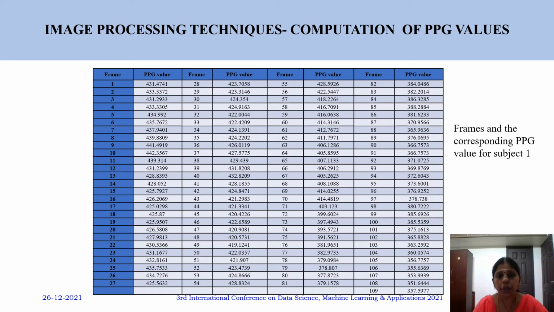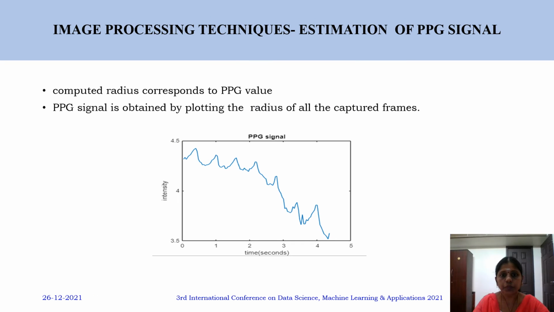Here the PPG value covers the maximum intensity, since our blood flow is going to be in a pulsatile fashion. So from those radius values, or the PPG values, we try to plot the signal. The computed radius corresponds to the PPG value, and the PPG signal is obtained by plotting the radius of all the captured frames.